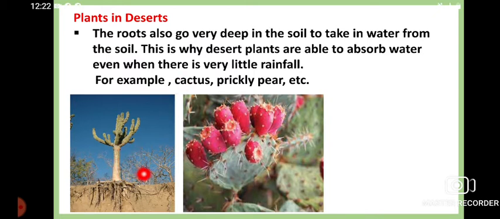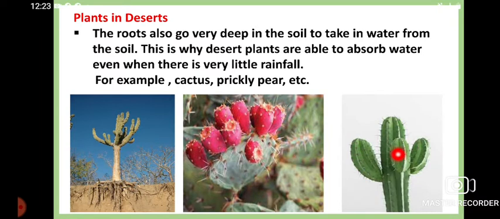can go deep down. They can go very deep into the soil to take in the water from the soil. This is why desert plants are able to absorb water even when there is very little rainfall, because their pattern of construction is that their roots are very long, and they can go very deep to take the water from the soil. So desert plants can absorb water even when there is very little rainfall.